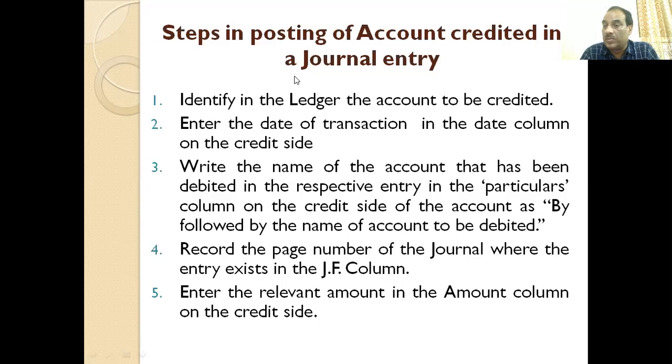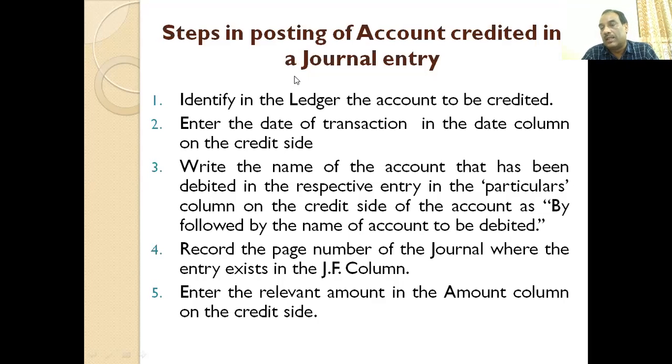So the account to be debited in the ledger is prefixed by To, and the account which is to be credited in the ledger is prefixed by By. So this is to be noticed. Please remember, please keep it in mind. It is simply the entry from journal to ledger, and the account credited in the journal is debited in the ledger, and while debiting we put To before writing the name of the account.